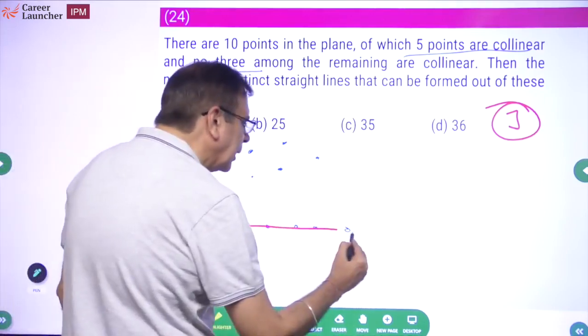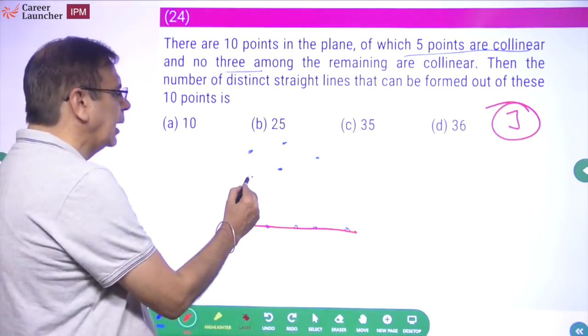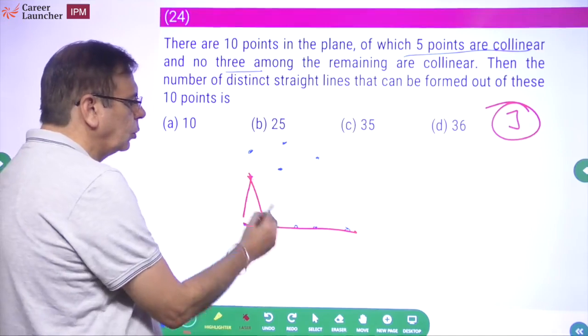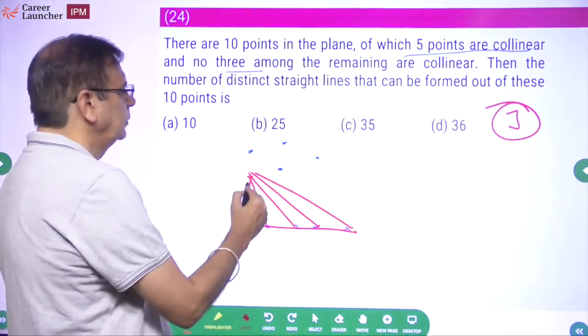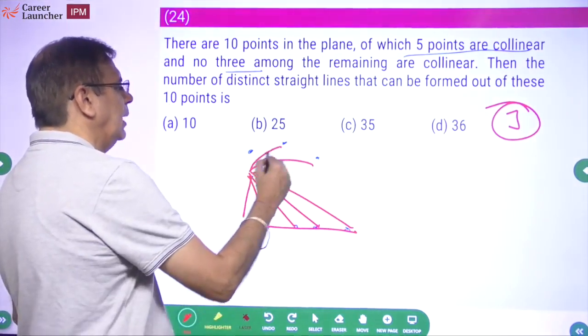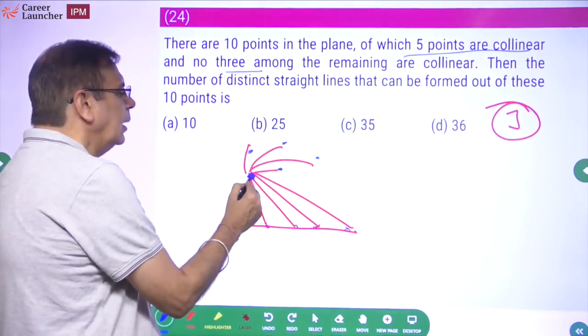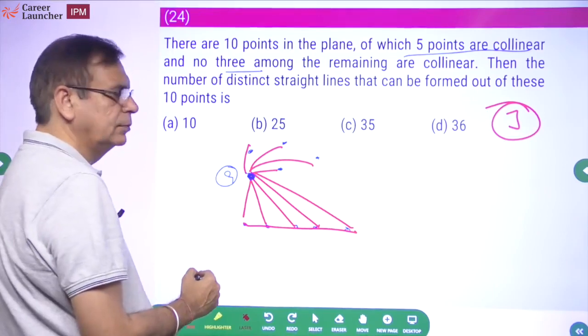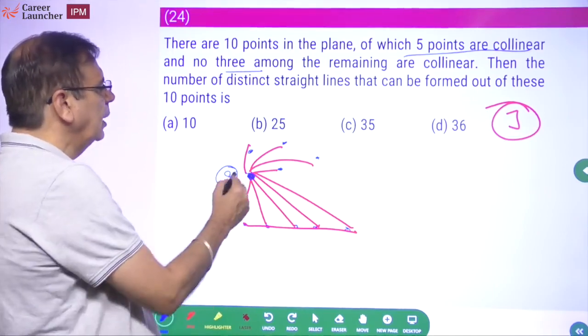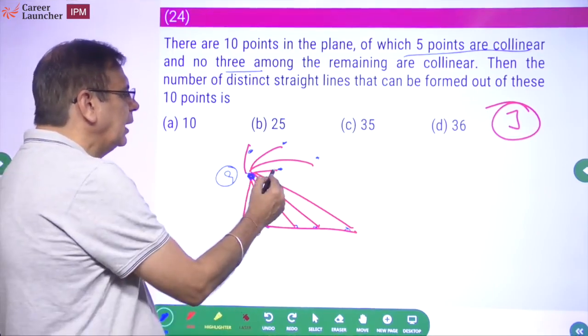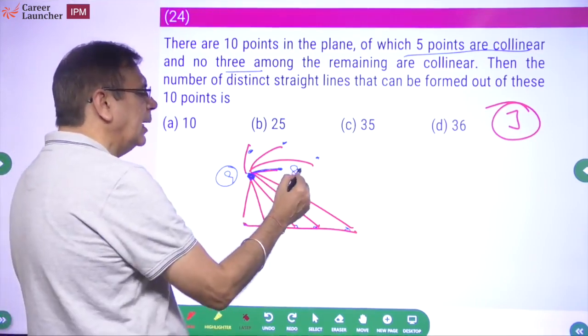पहली चीज ये तो एक ही बनेगी ना. This line. Let's look at this one. 1, 2, 3, 4, 5 and 6, 7, 8, 9. So as far as this particular point is concerned, it will make 9 lines. Okay. Similarly, if I look at this point now, ये वाली लाइन तो होगी ना, इसको भूल जाओ. It will make 8 lines.